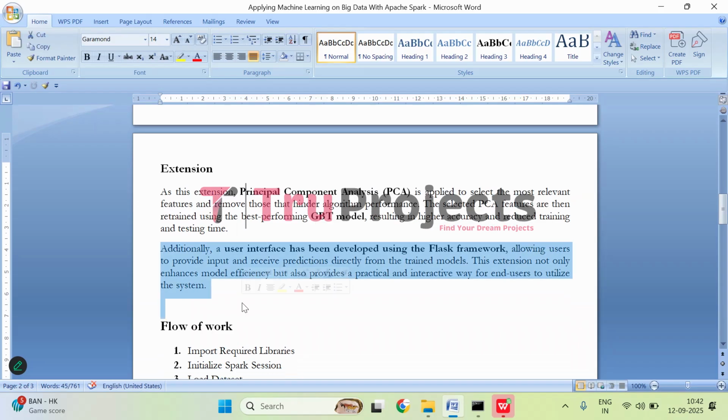And on top of that, here we have developed a user-friendly front end using the Flask framework so that anyone can enter their data and see predictions immediately. This makes the system not just efficient and accurate but also practical and easy for users to interact with, without needing to touch the complex backend process.